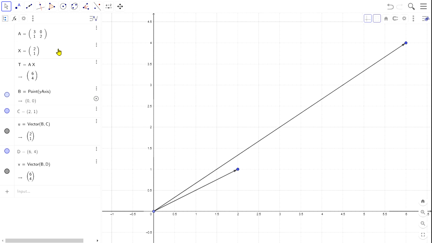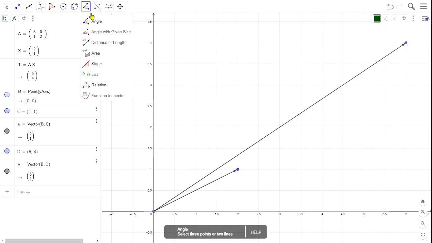For a vector to be an eigenvector, the resultant vector should be only stretched, only scaled by a constant factor, but it is not only scaled, it is rotated also. So this is not an eigenvector for this given matrix A.